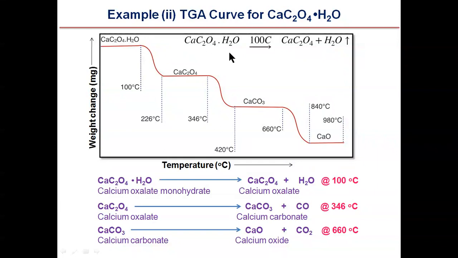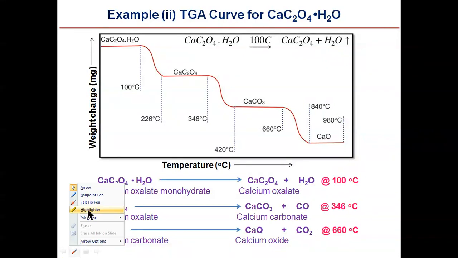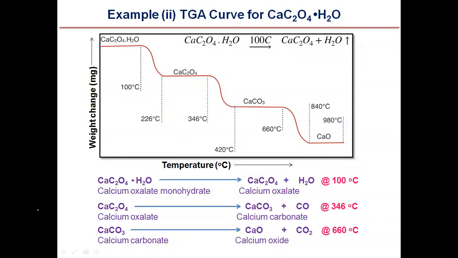Another example of TGA analysis is calcium oxalate monohydrate. We have three steps here. The decomposition steps: step number one, calcium oxalate monohydrate decomposes to calcium oxalate and water at 100 degrees Celsius, and the corresponding curve is this one. This is the first curve, and the weight loss in milligrams corresponds to the molecular weight of water, because we are losing water here.